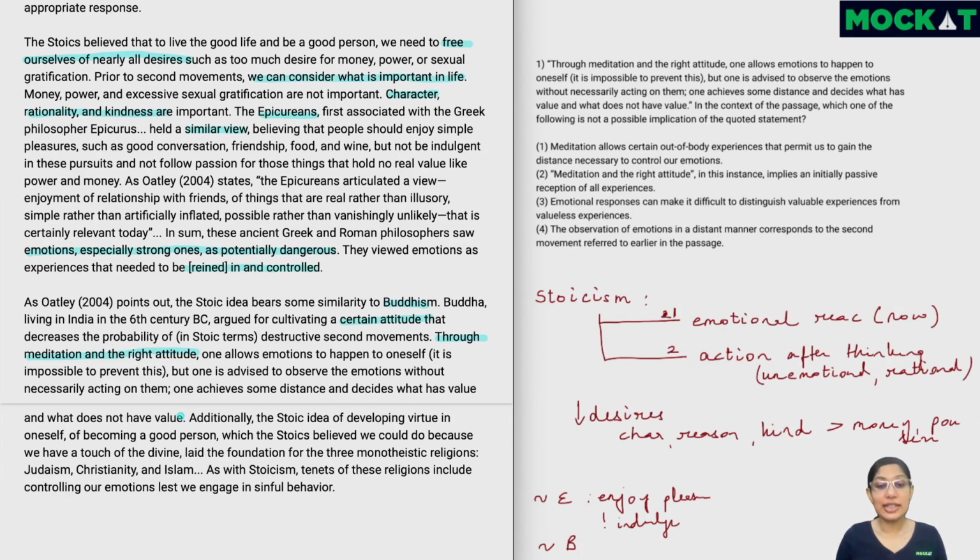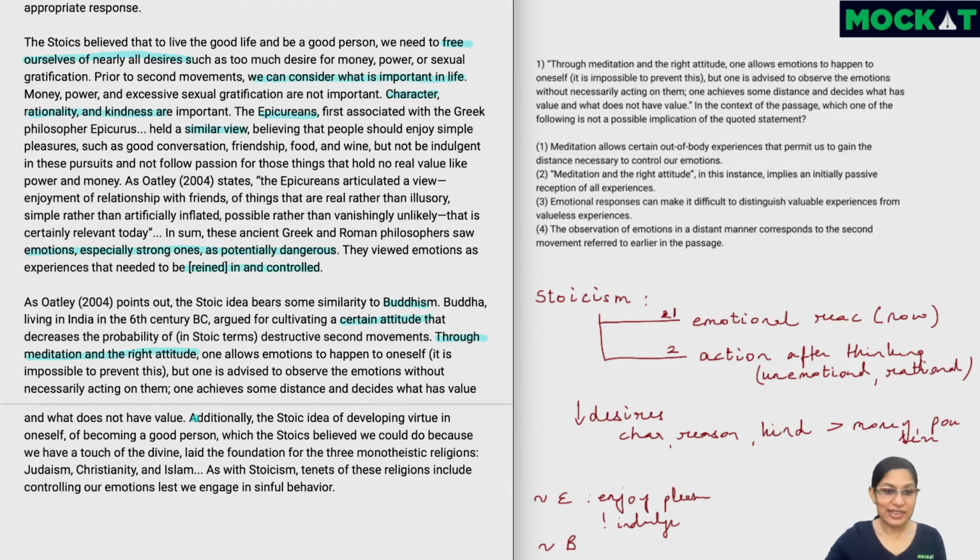So we have a little bit of a distance from the emotions, in that our emotions are not really controlling us. We are able to distance ourselves. Then we'll be able to act in a way that has value. So we'll be able to rationally decide what has value and what doesn't, rather than acting on our emotions.